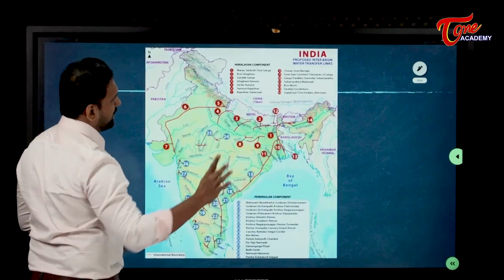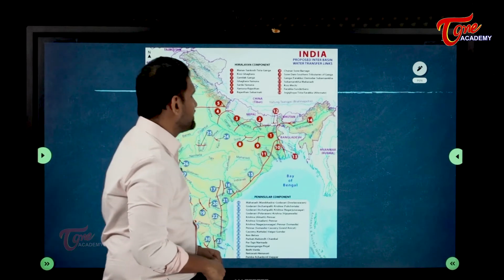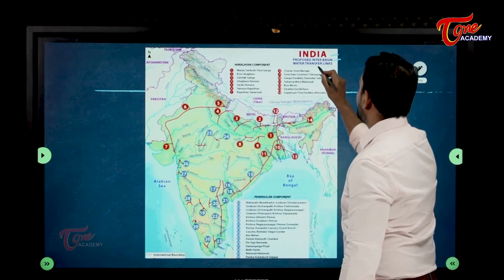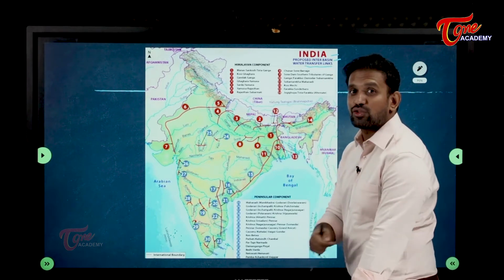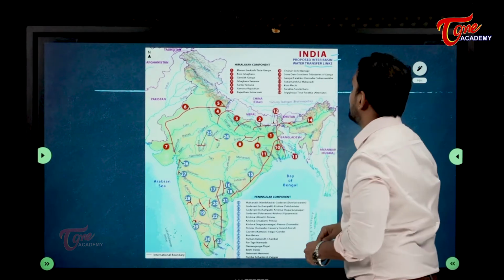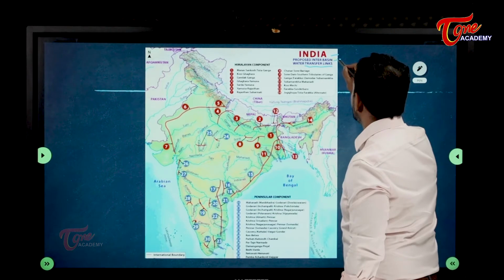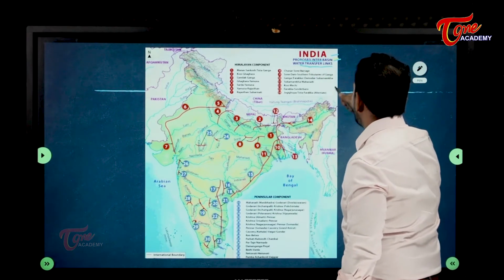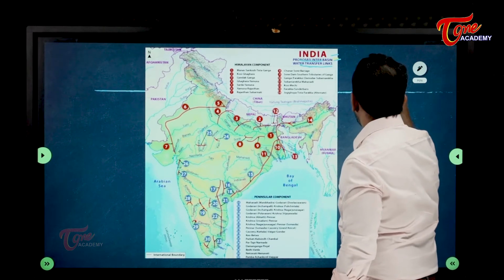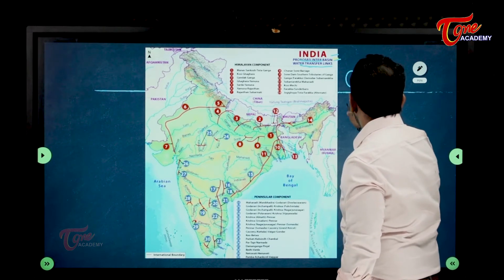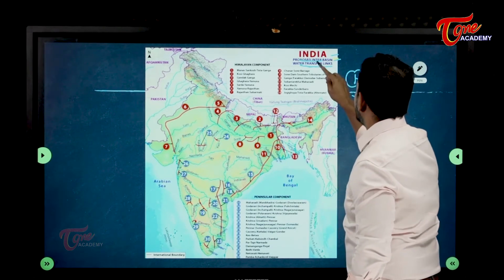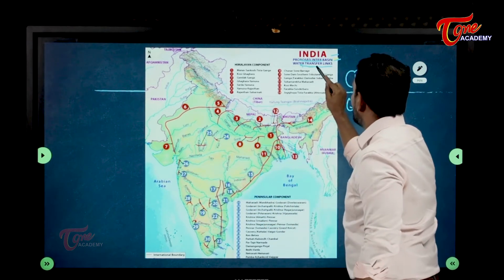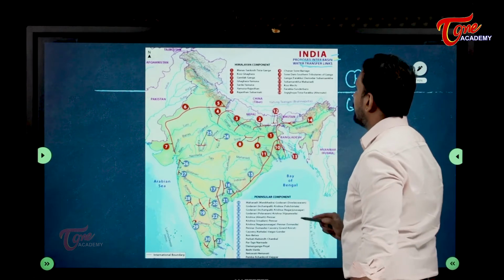Now let us see a proper understanding of this particular interlinking river project. India proposed an interbasin water transfer link. In the mains examination they will ask you. Interbasin means Godavari to Krishna, Narmada to Tapi, one basin to another basin. Interbasin means one river to another river. Interbasin, what are we doing? Water transfer links.